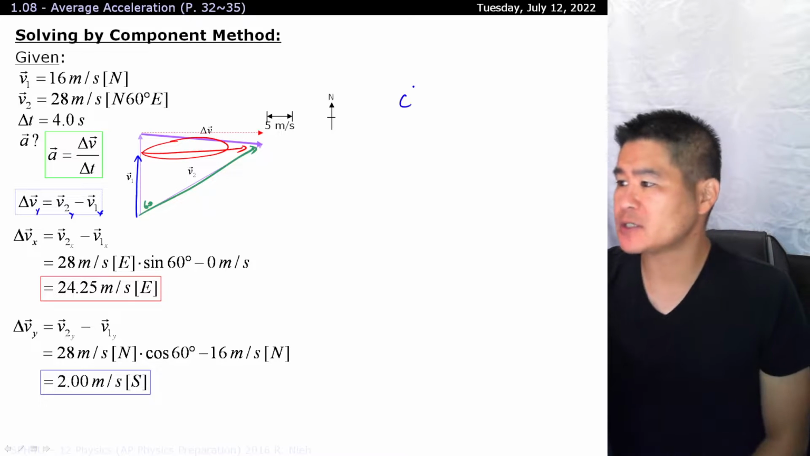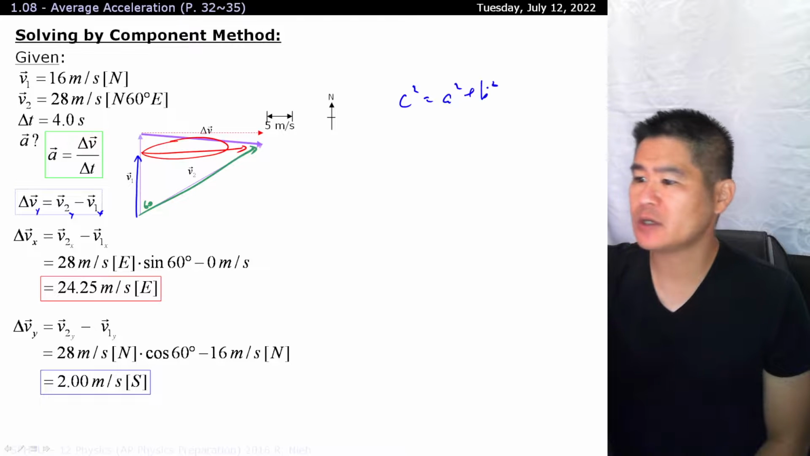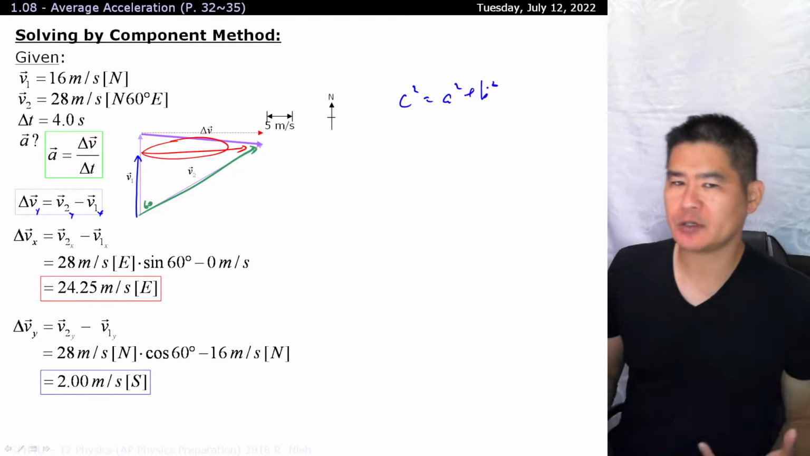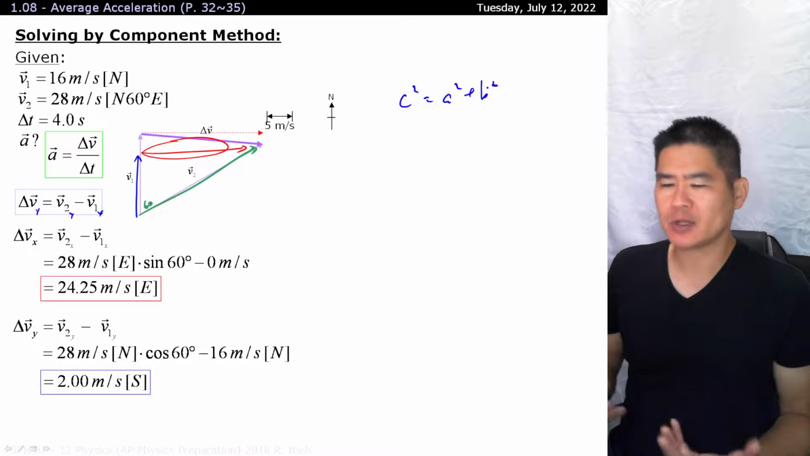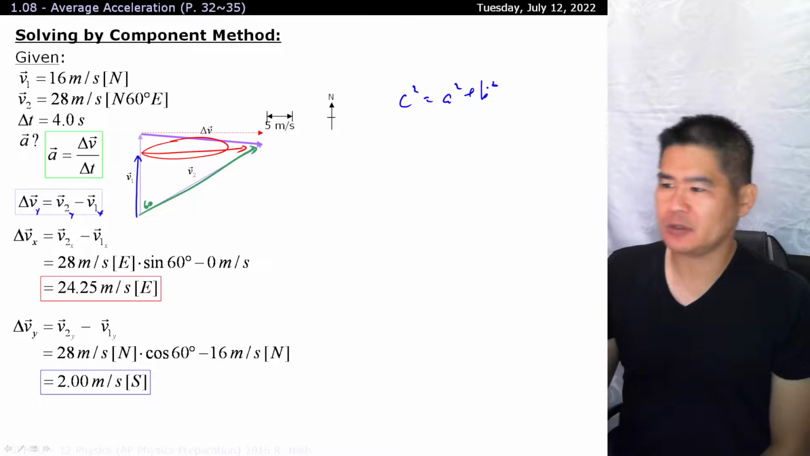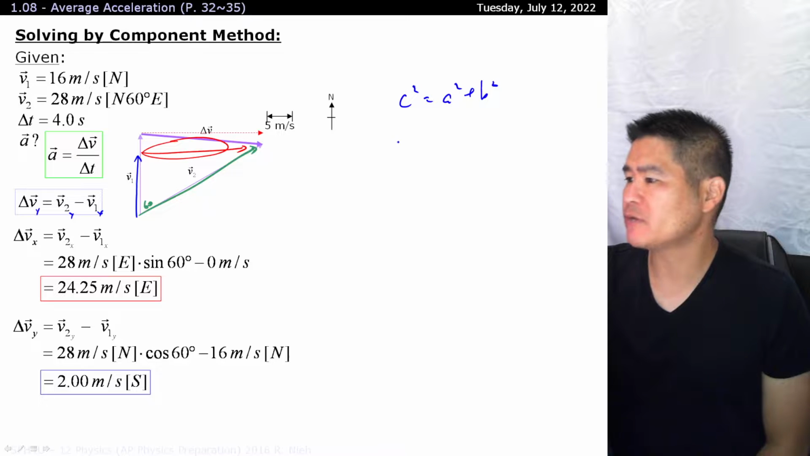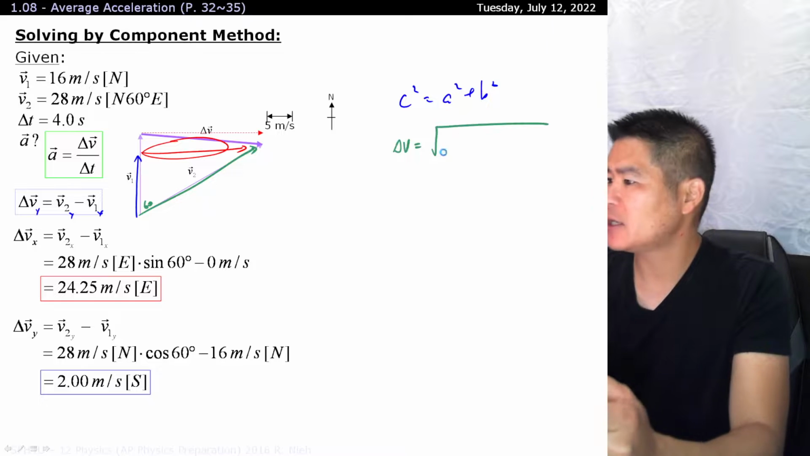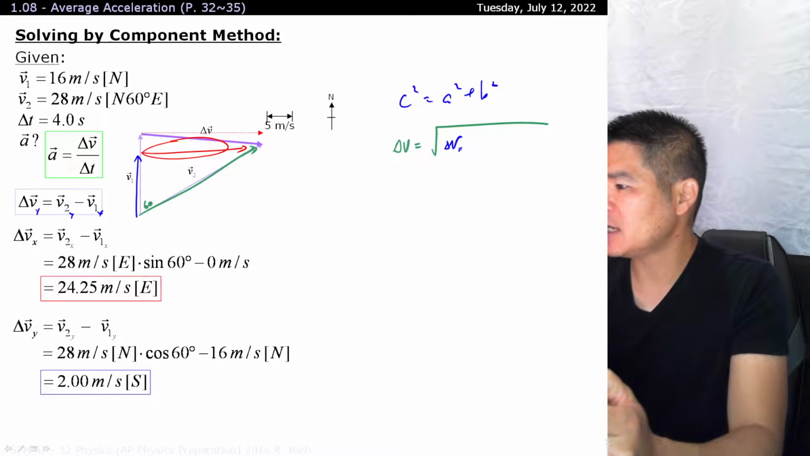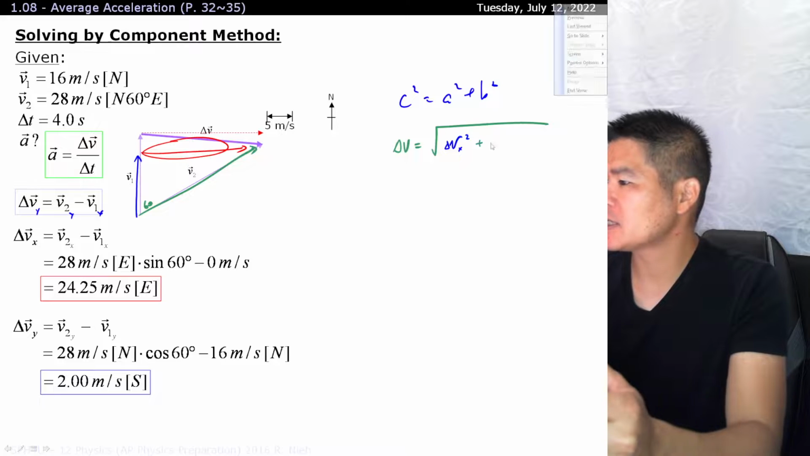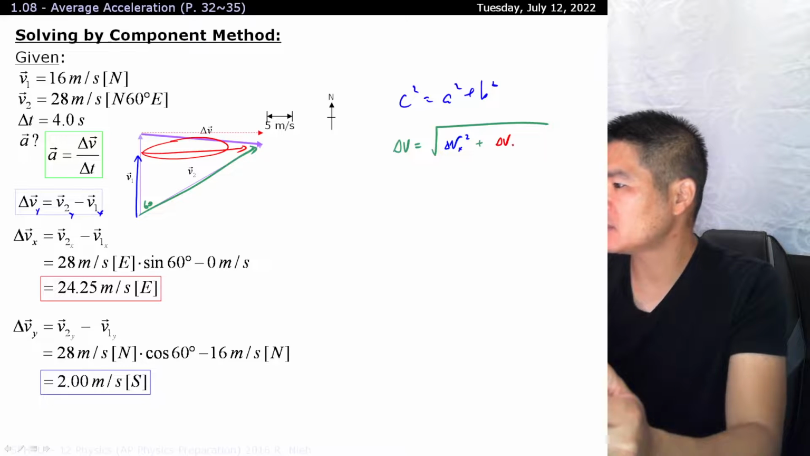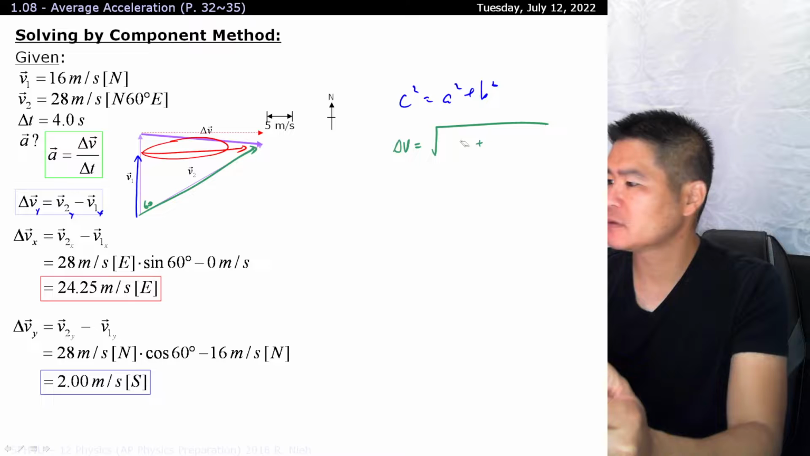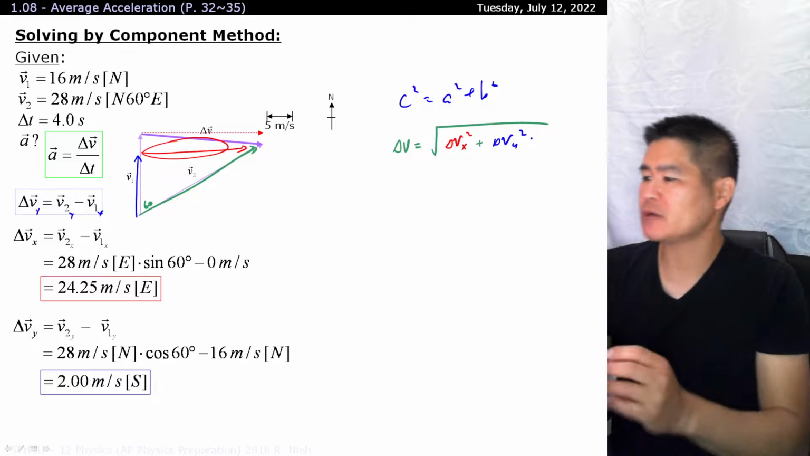Please don't use c squared is equal to a squared plus b squared, unless you have a diagram that's already drawn. Then the reader understands where these letters are coming from. Without the diagram, you'll have to use the variables that are appropriate for this. For example, in this case, it's delta v is equal to the square root of delta vx squared plus delta vy squared.